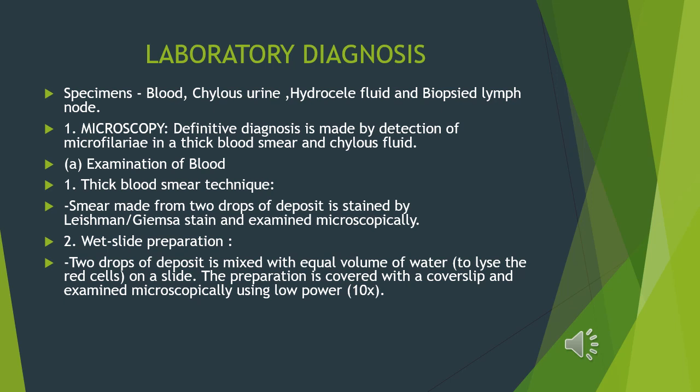The specimens are collected from the blood, from the chylous urine, hydrocele fluid, or biopsied lymph nodes. First, examination of blood can be done through thick blood smear technique or the wet slide preparation.